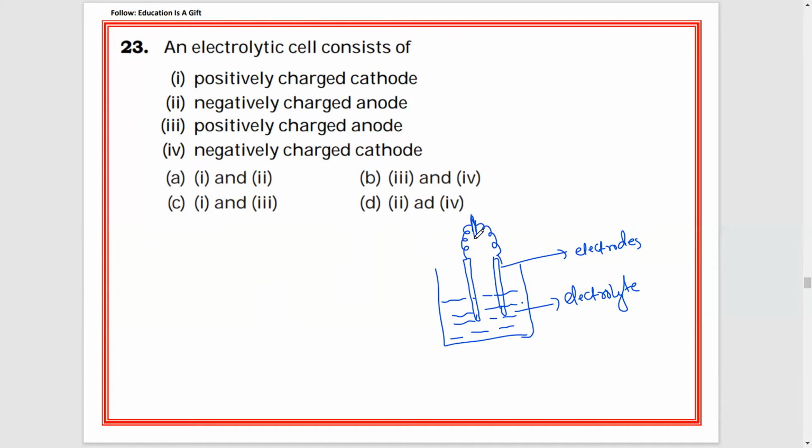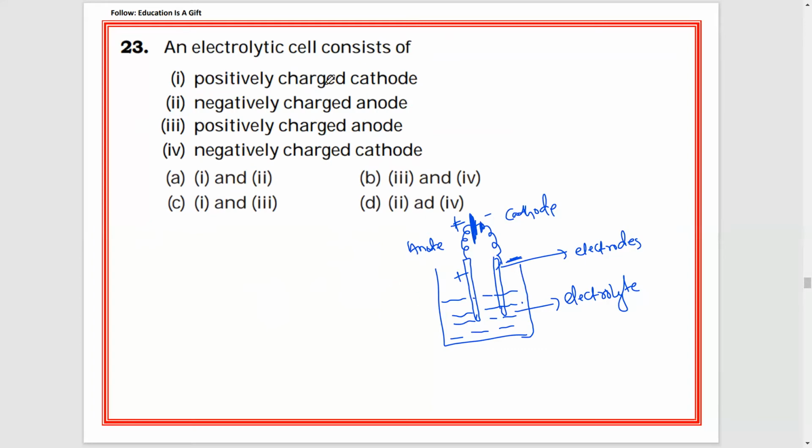This is the big terminal which we can call positive. Here this is the small terminal which we can call negative. Positive we need to call anode. Negative we need to call cathode. Now this positive terminal of the cell is connected to this, hence it will become the positive anode. Negative is connected to this, it will become negative. This entire arrangement is nothing but an electrolytic cell.